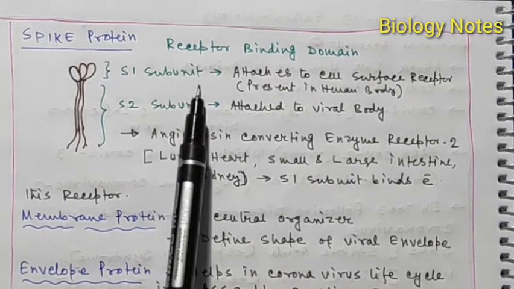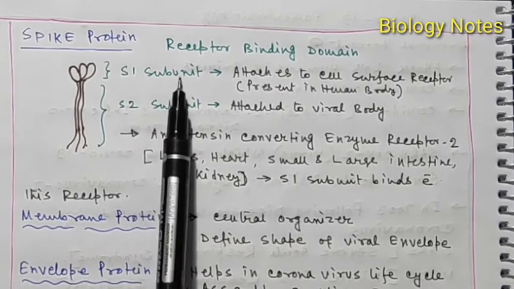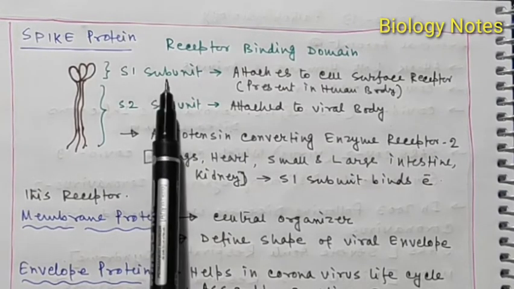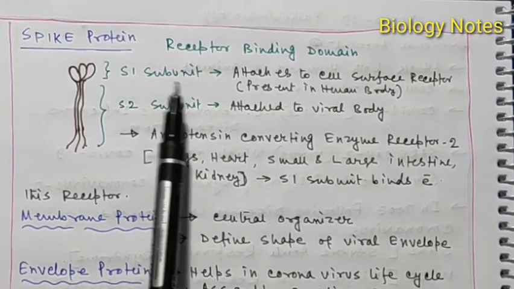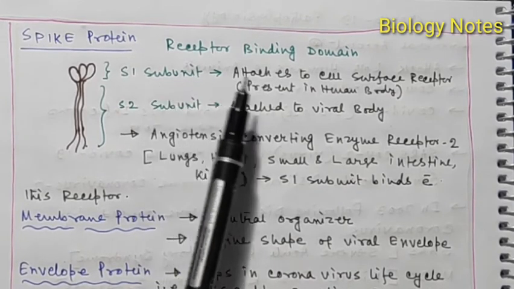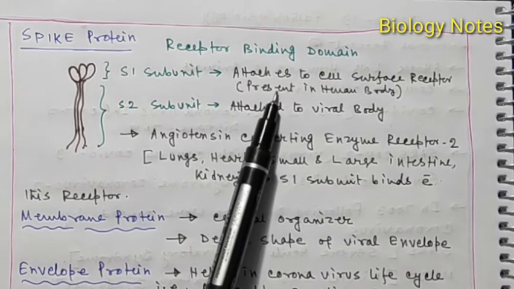Actually, in the host cell there is a receptor for this spike protein, and so the S1 subunit binds with this receptor. When this binds with this receptor, the virus causes the penetration of its genetic material into the host cell, and this will cause COVID-19. So the attaching of this S1 subunit with the receptor present in the human body is very crucial for COVID-19 disease.